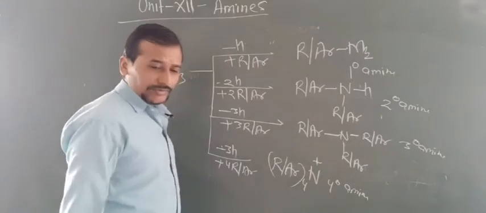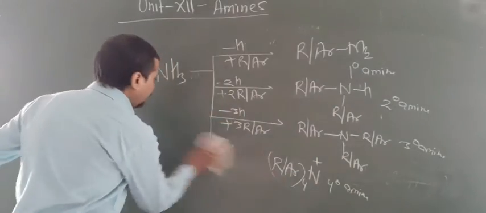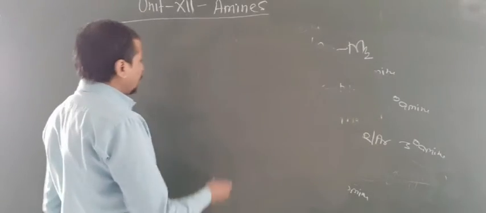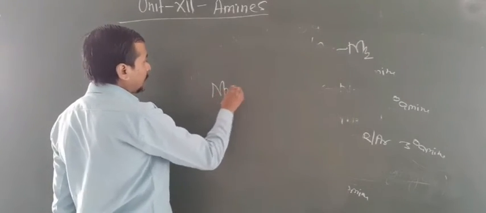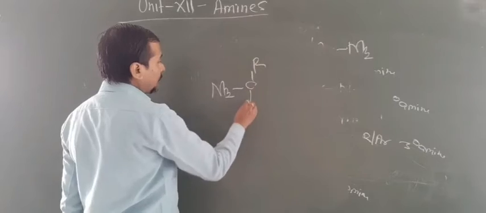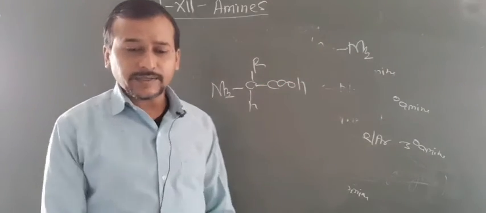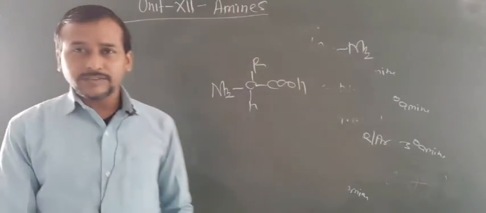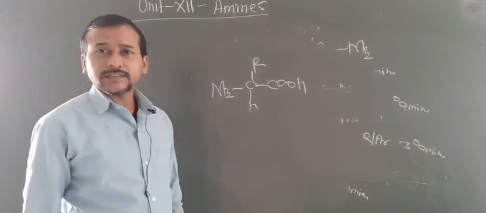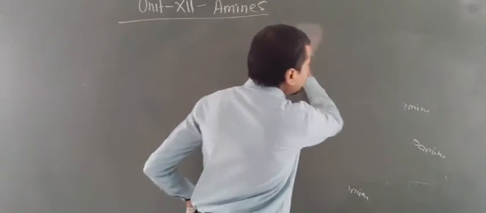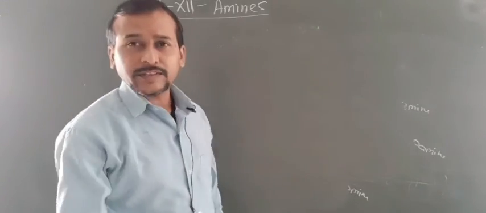Just to know, amino acid means alpha amino acid. This is basically a type of 1 degree amine. It is a part of proteins, which are required for growth and repair of your body.